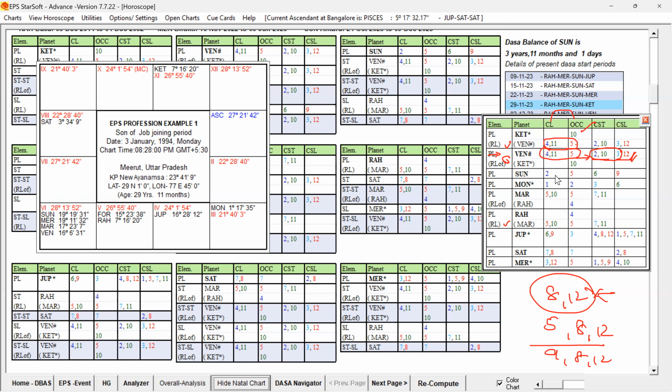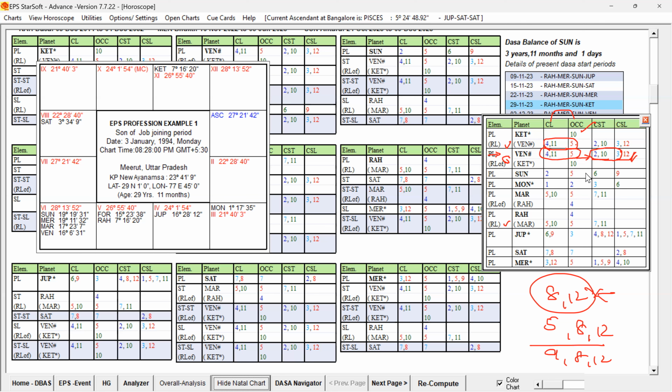And Sun, second lord occupying 5th house, and 6th star lord and 9th sublord. This is occupying 9th house and 9th sublord. Though 5 and 9 are 12th house to the 6 and 10, here they are not completely unfavorable, because this is second lord occupying 5th house, moving towards 6th star lord.